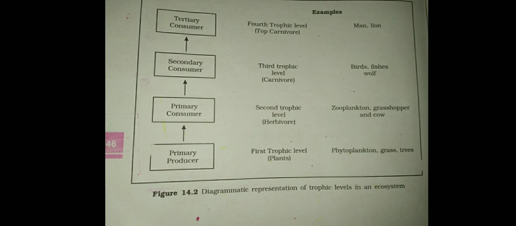Primary producers such as phytoplankton, grass and trees come in the first trophic level. Primary consumers such as zooplankton, grasshopper and cow come in the second trophic level because they are herbivores, they feed on the grasses. Secondary consumers such as birds, fishes and wolf come under the third trophic level. They are carnivores because they feed on herbivores. And tertiary consumers such as man and lion are the fourth trophic level organisms. So the trophic level indicates the position of the organism in the food chain in the ecosystem.